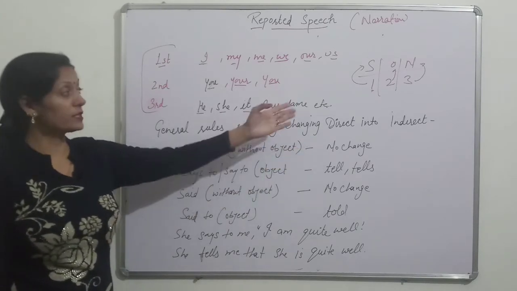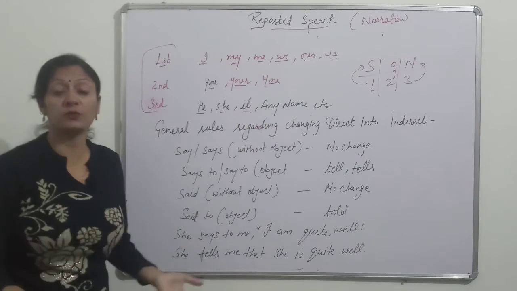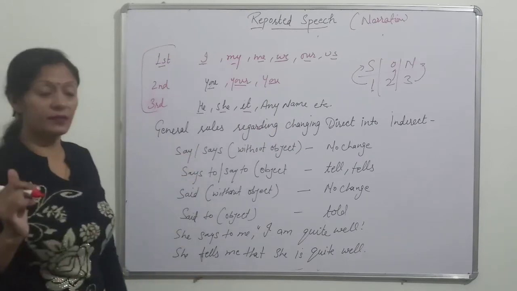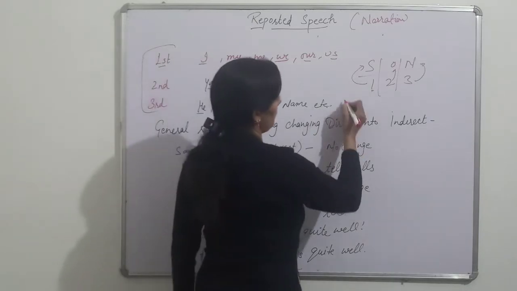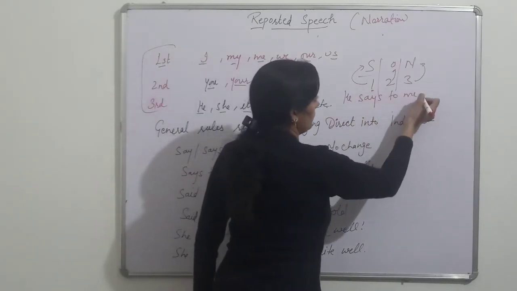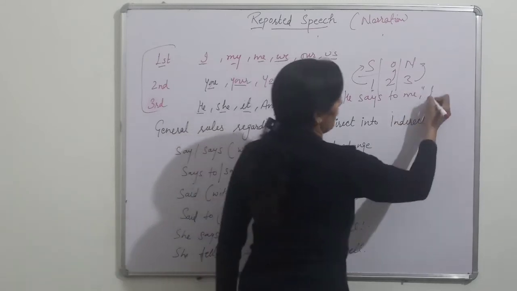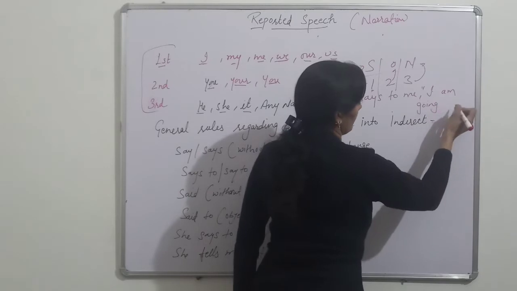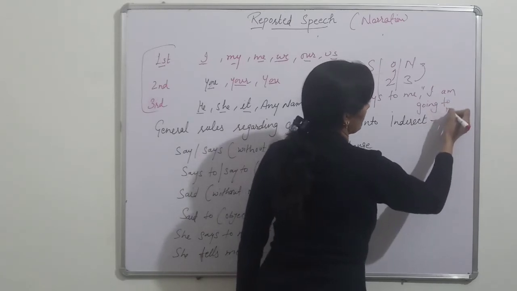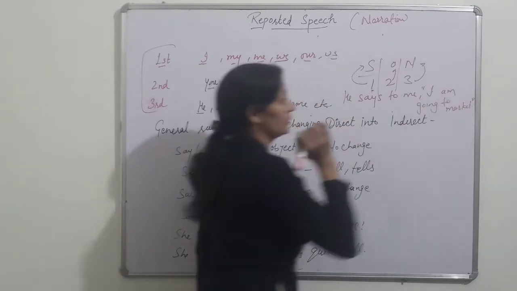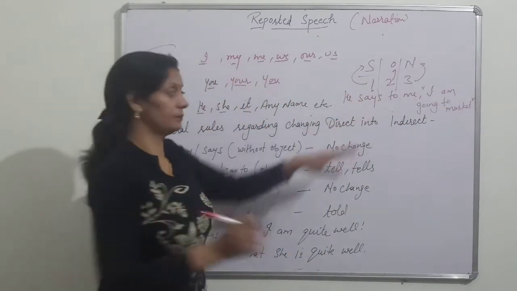Subject, it means first person according to subject. But which subject? Subject of reported verb. Any example you can take. For example, he says to me, I am going to market. This one is the example. Okay. Direct speech is there.